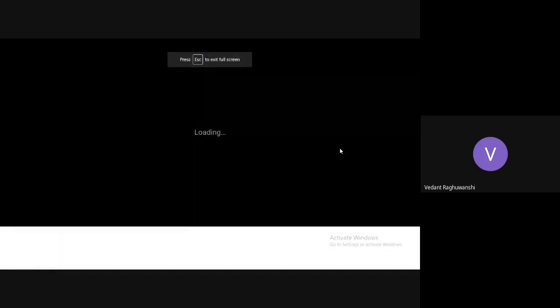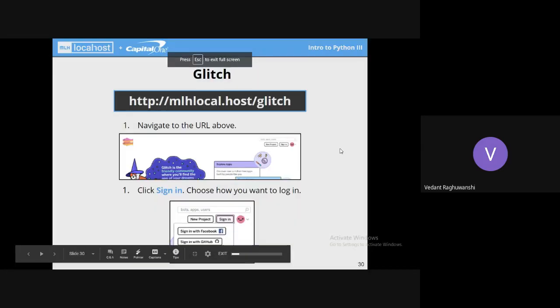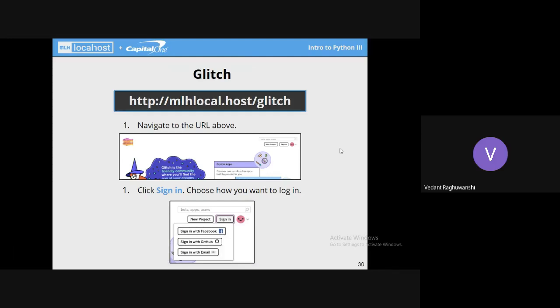For those who don't know, Glitch is an online website for hosting our code and projects, sort of like GitHub, but it also runs the project on the cloud. So we don't have to set up a local environment on our machine to build projects. I'll be waiting for a minute or two. Till then, if you don't have your account, please make one. Okay, I created my account.